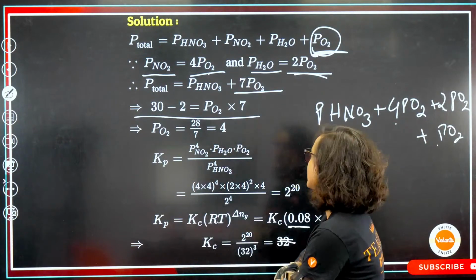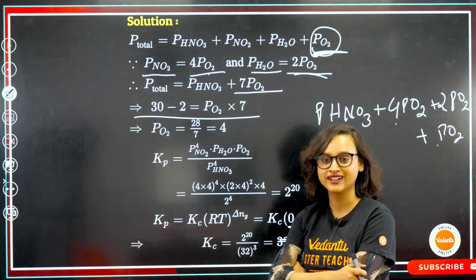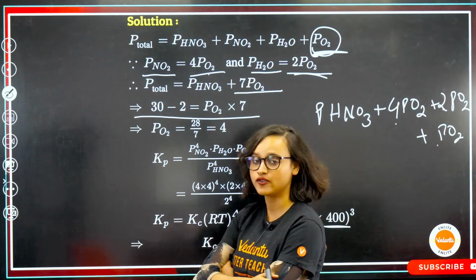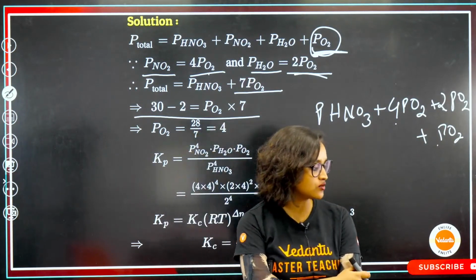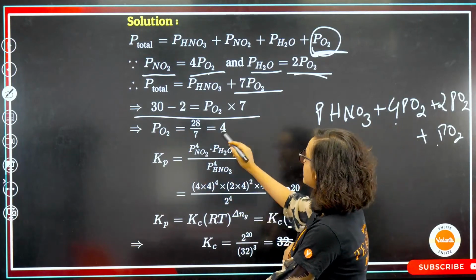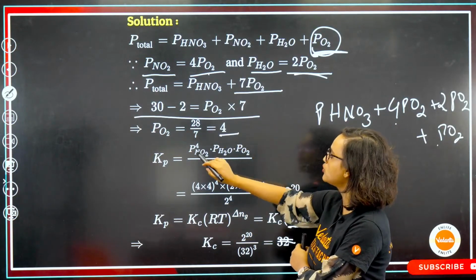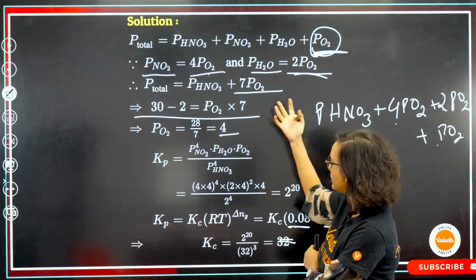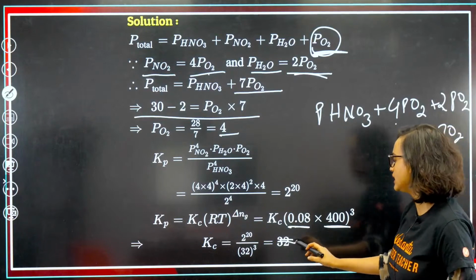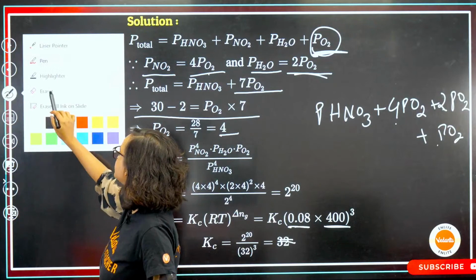Whew, started sweating and all. I was thinking that how can I be teaching wrong? No, this is correct. Yes, this is correct, guys. I'll have to edit this one, otherwise all the other students who watch it later, they will get confused. Anyway, so PO2 is equal to 28 by 7 is equal to 4. Kp is this, as you can see. Here there is 4, so P4NO2, then multiply it with PH2O, PO2, divided by P4HNO3. And the same thing follows, and then the correct answer is obviously 32. Yes, the correct answer is 32.